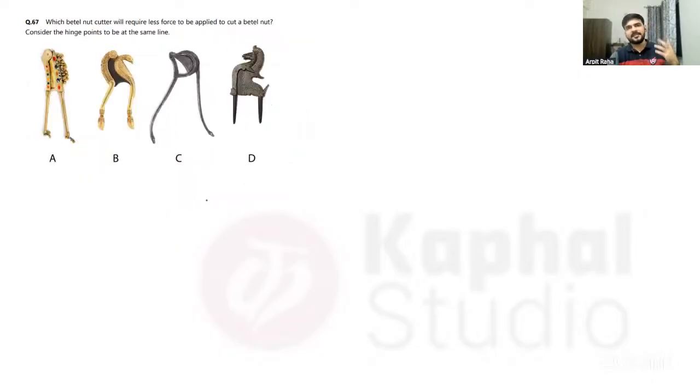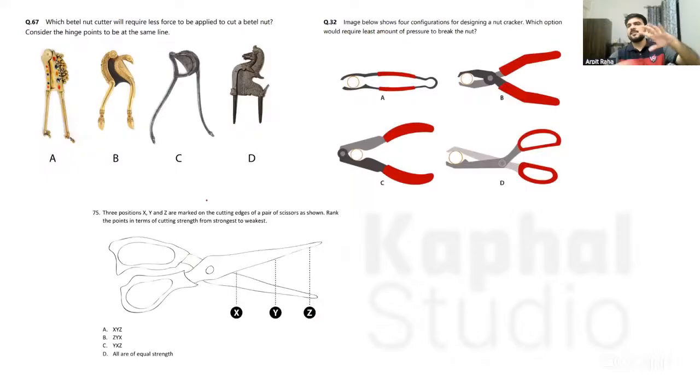Now let us also look at this question. Why are these similar questions coming? That means they must be looking for one particular thing in them, right? So for these questions, you don't have to go and study physics now. Just try to understand what they are trying to do. Even if we look at any of these questions, this happens in our daily life, right? We do use such kinds of instruments in our homes. So in such instruments, why is the thing placed somewhere here and why is the handle given so far away?